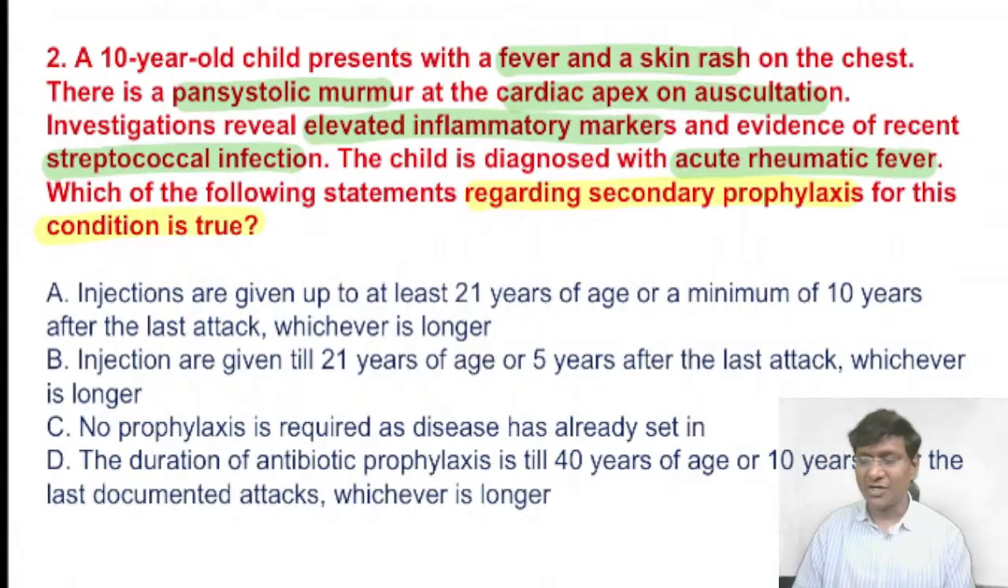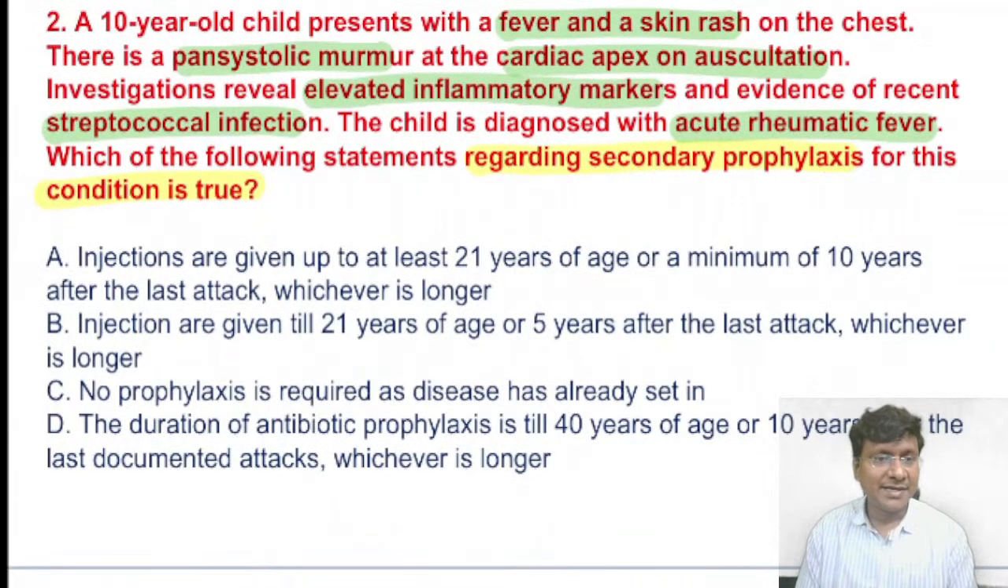Yes. Now you go through the options once quickly. Injections are given up to at least 21 years of age or a minimum of 10 years after the last attack, whichever is longer. Second option, injections are given up to 21 years of age or 5 years after the last attack, whichever is longer. Third option, no prophylaxis is required as the disease is already set in. Fourth option, the duration of antibiotic prophylaxis is till 40 years of age or 10 years after the last documented attack, whichever is longer. So what do you think is the correct answer here?